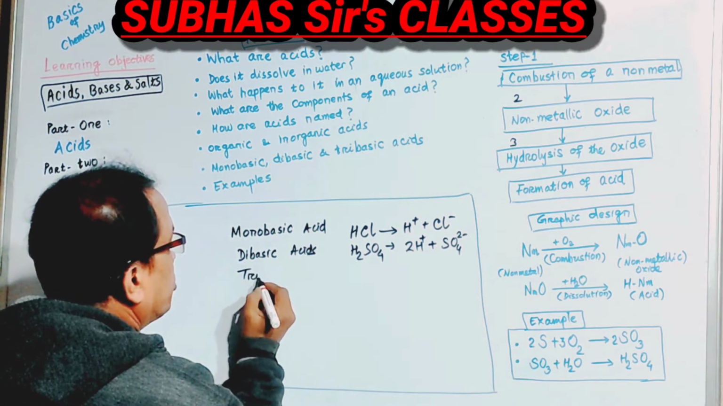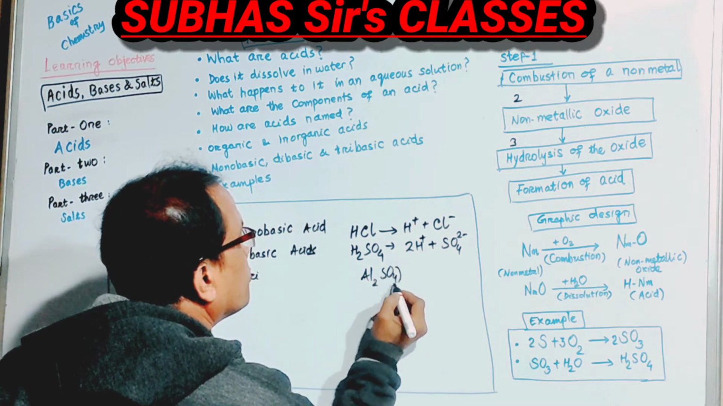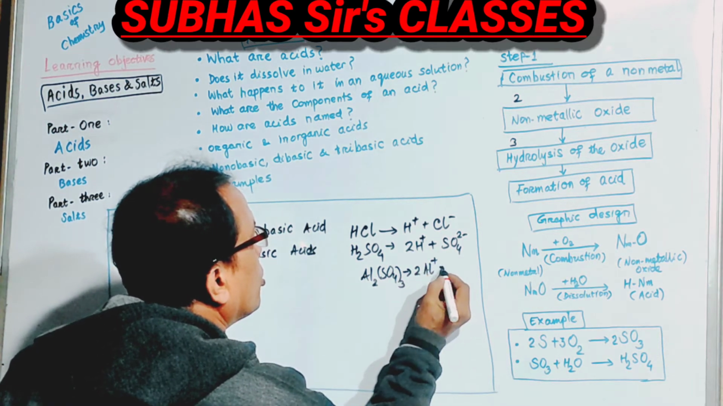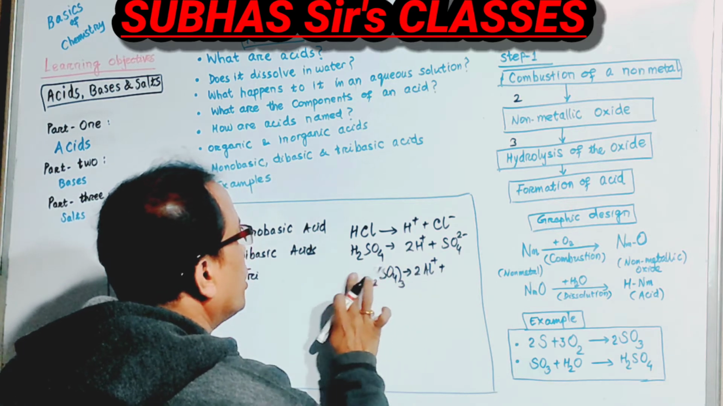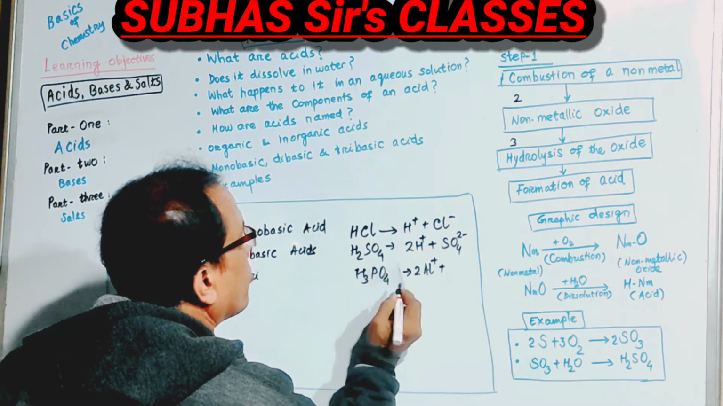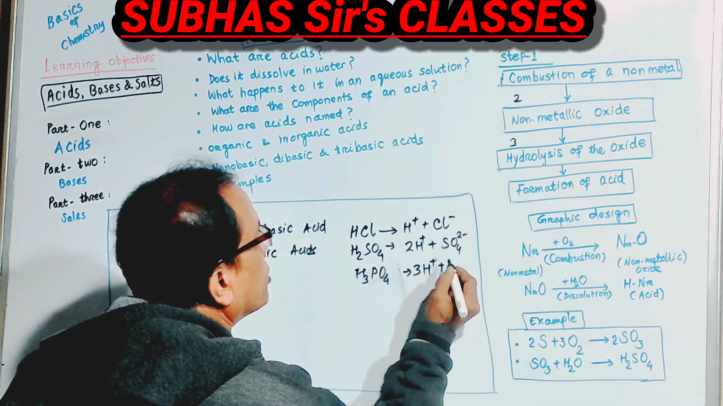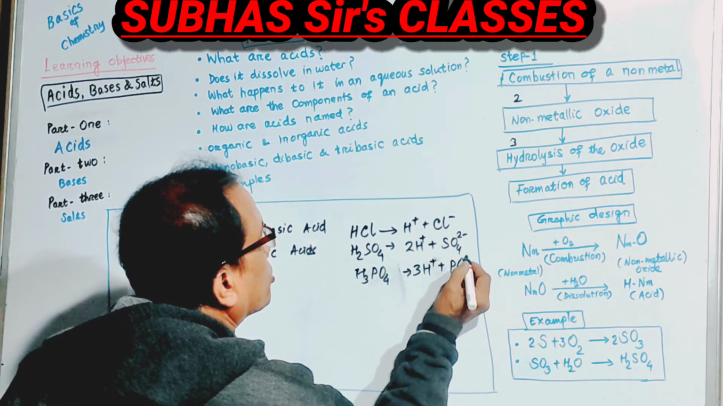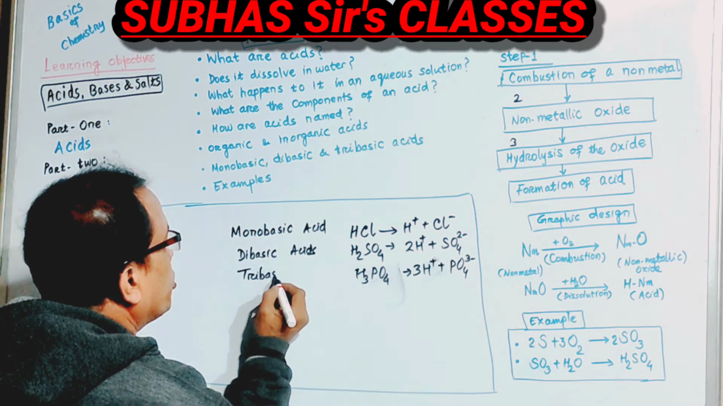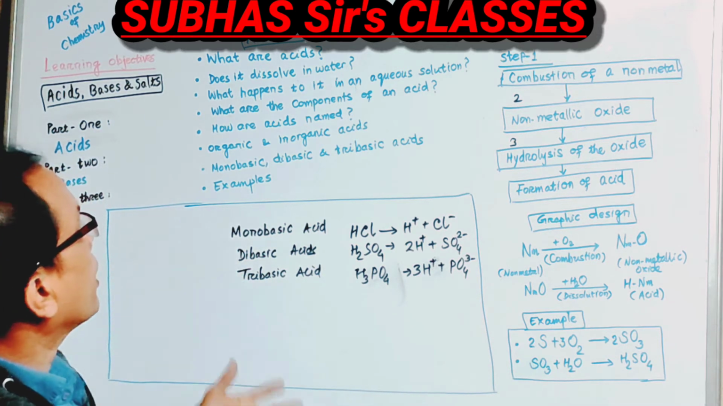A tribasic acid must be, say, H3PO4. It will give you 3H plus and one PO4 3 minus. This is a phosphate ion. So we can call them according to the number of hydrogen ions they contain. We can call them monobasic, dibasic and tribasic.